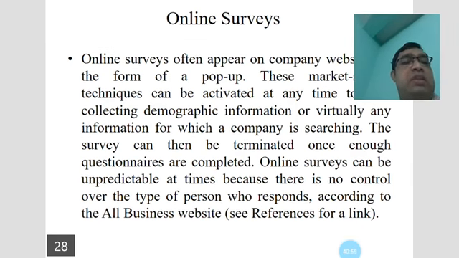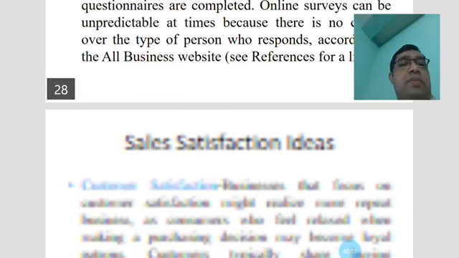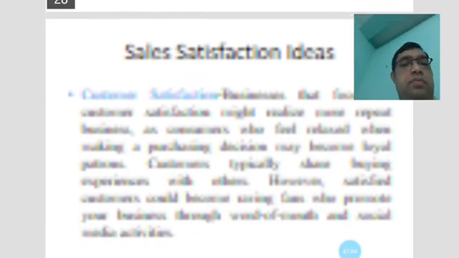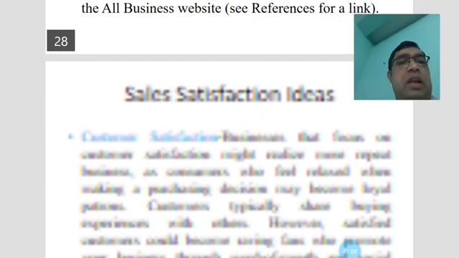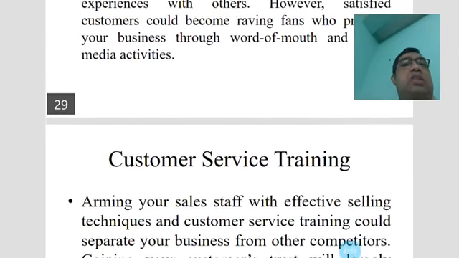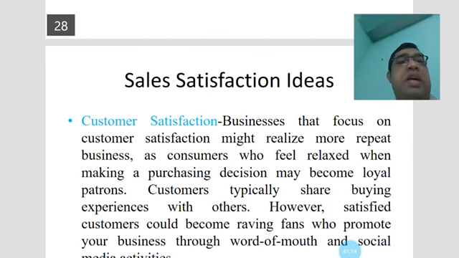According to the business website, the reference is from the link, and the sales statistical ideas will also be concentrated. According to this, customer satisfaction ideas are also covered here.